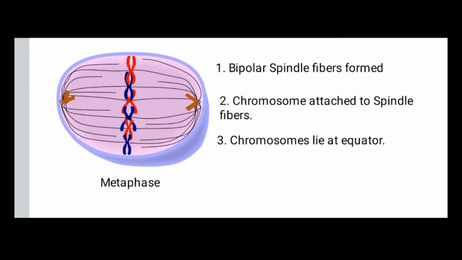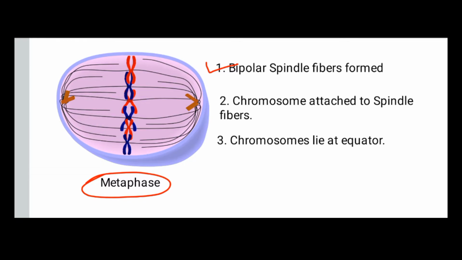The second phase is metaphase. Totally four phases are there, that is prophase, metaphase, anaphase and telophase. Metaphase is the middle phase, and in this phase the first main change is that bipolar spindle fibers are formed.